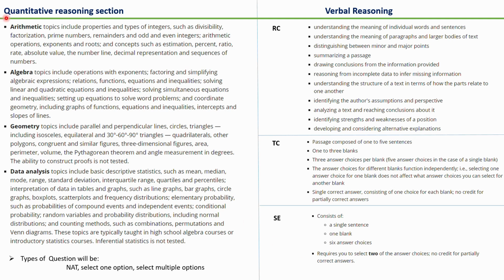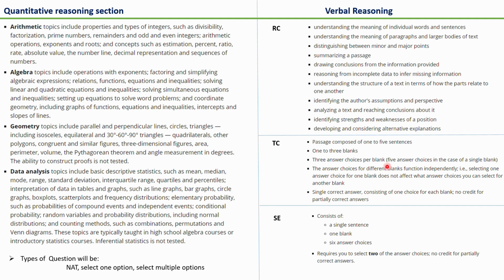Talking about the quantitative section, the topics which will be asked in the quant will be arithmetic, algebra, geometry, and data analysis. The types of questions will be numerical answer type questions, select one option, and select multiple options. For verbal reasoning, it will be reading comprehension, text completion, and sentence equivalence.